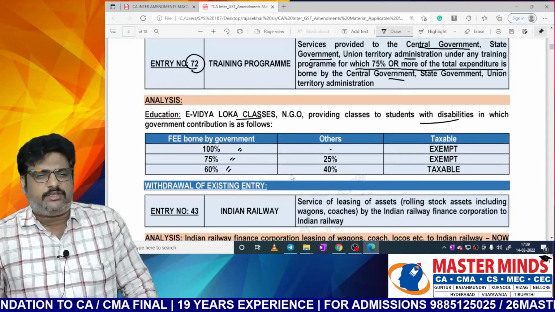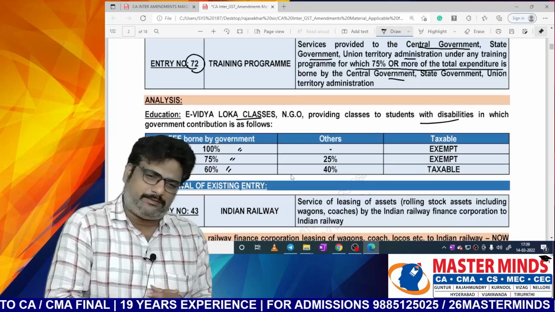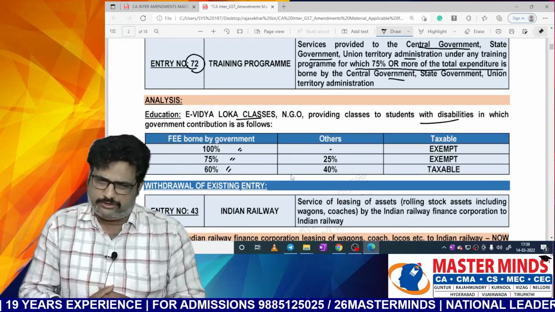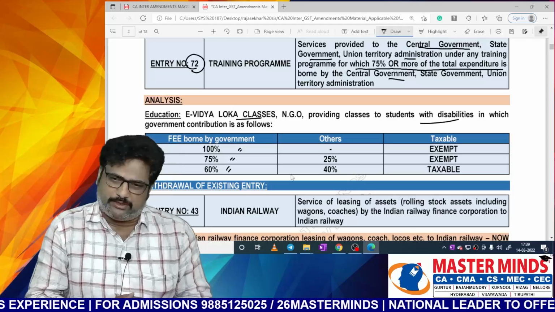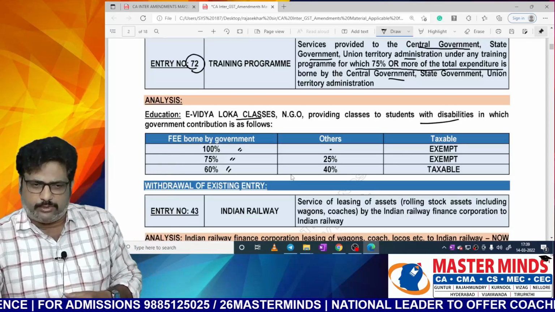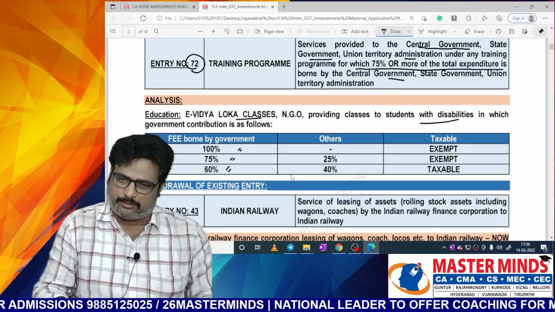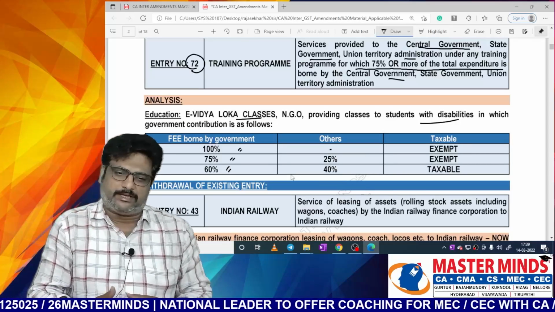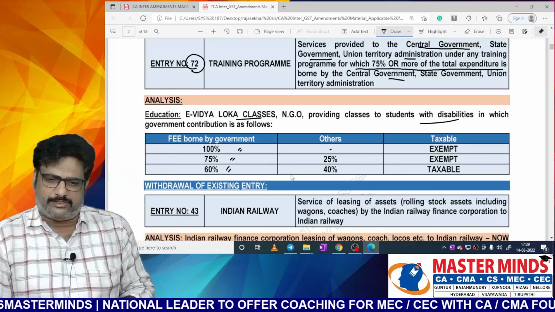If the fee is borne by the government 100%, what is the position? It is more than or equal to 75%. Is it exempted or taxable? Exempted. 75% fee borne by the government, others 25%.